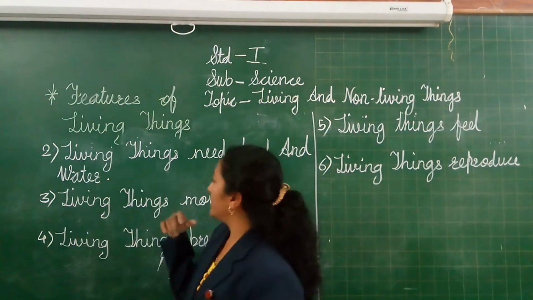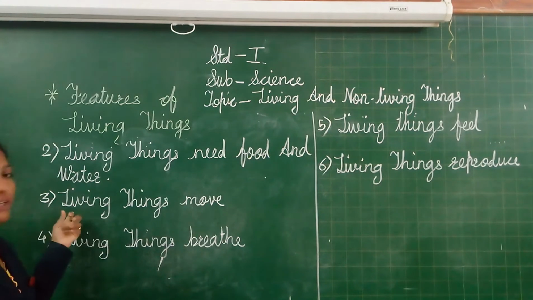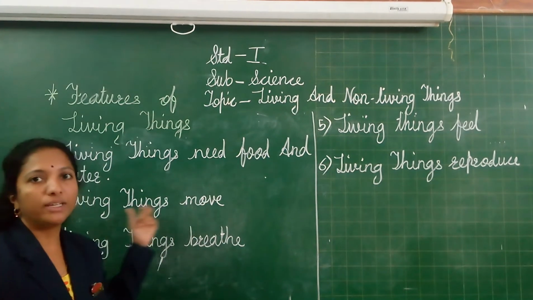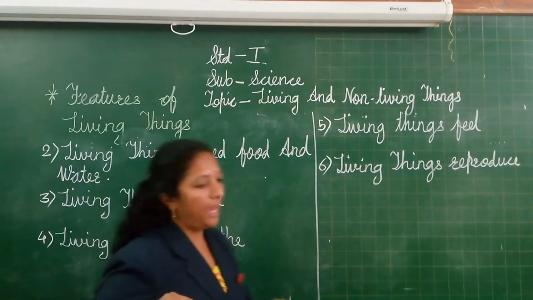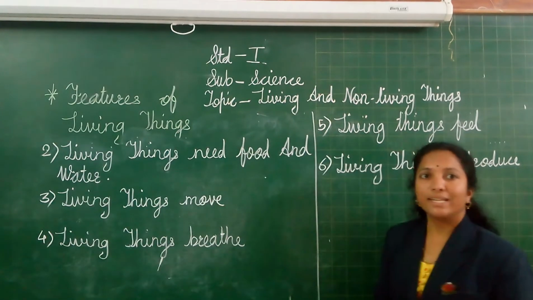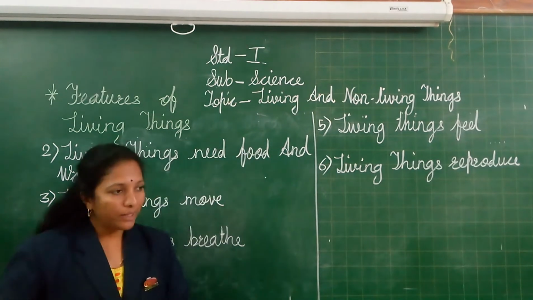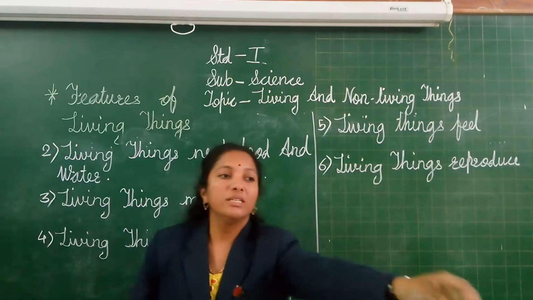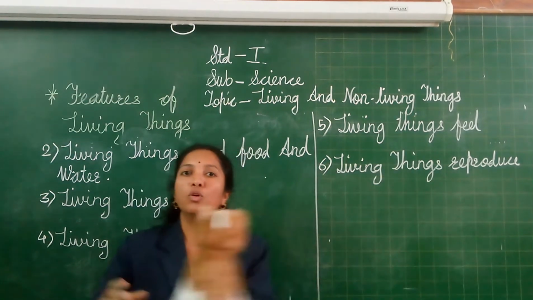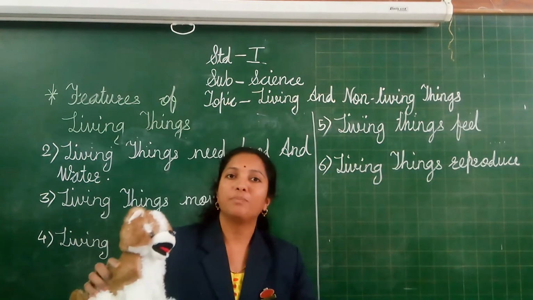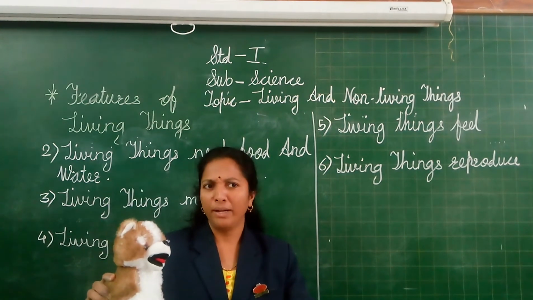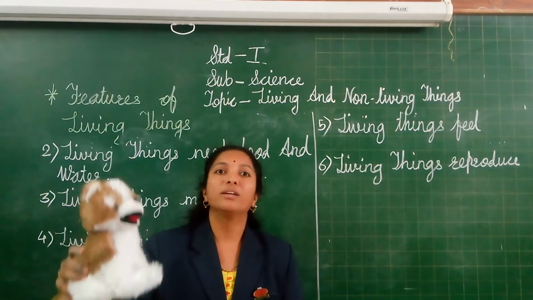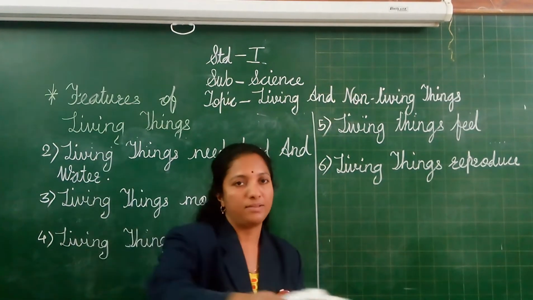Now we see the third feature of the living things: move. Living things can move. See here, I am moving here. Are you seeing this? I move from this side to this side. But this steady does not move from one place to another place on its own. Why does it happen? Because we are living things, but this steady is not a living thing.